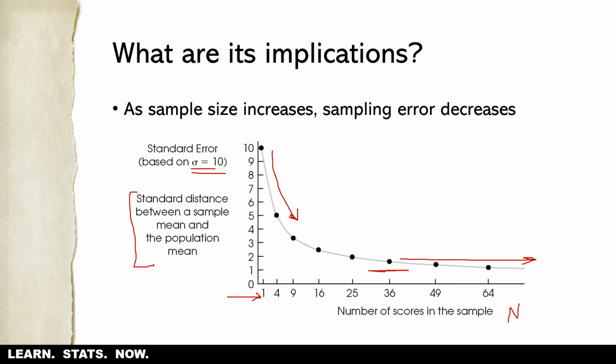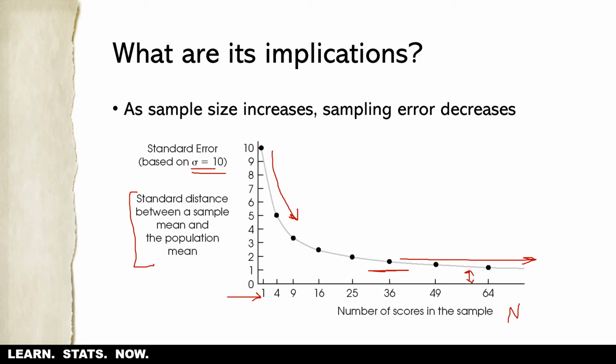You're always still going to have error. That's why this line here never touches the horizontal axis. But it's going down, it's decreasing, and then it kind of plateaus out and gets smaller and smaller and smaller. And really that happens right around n equals 30 to 40, somewhere around there.